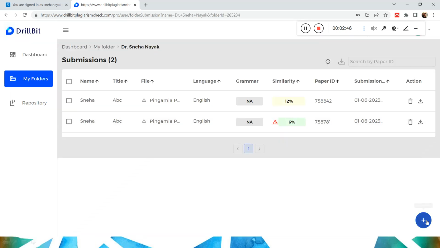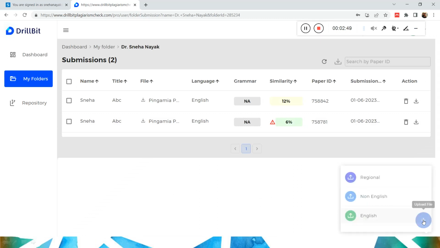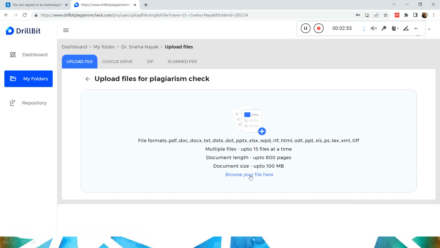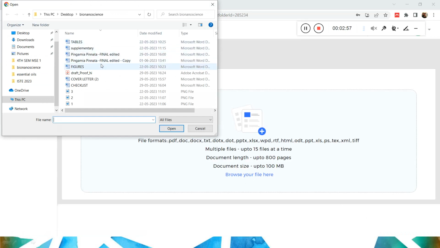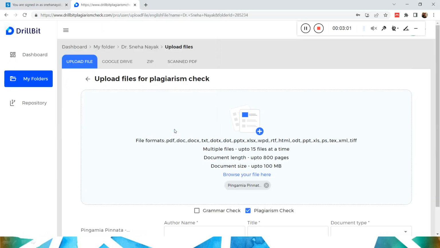Okay, so you can see there is an addition symbol here. So upload file, English. Now you can see browse your file here. Once you click this, you can select wherever your paper is available. In case this is my paper, I just open it.